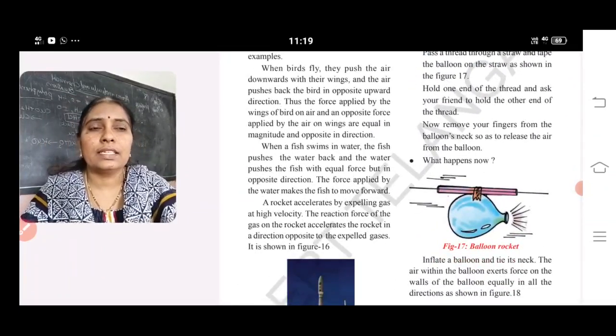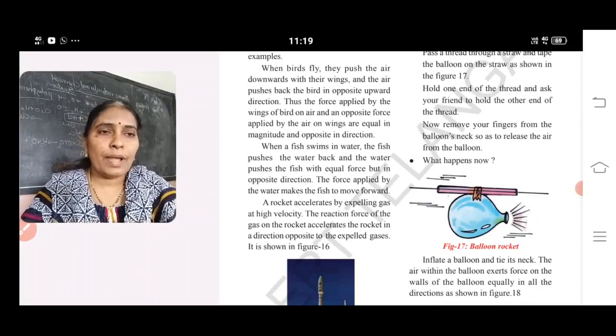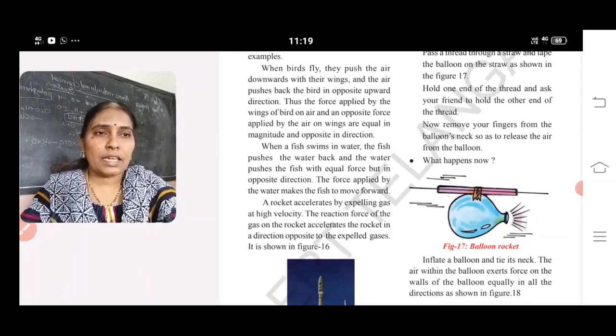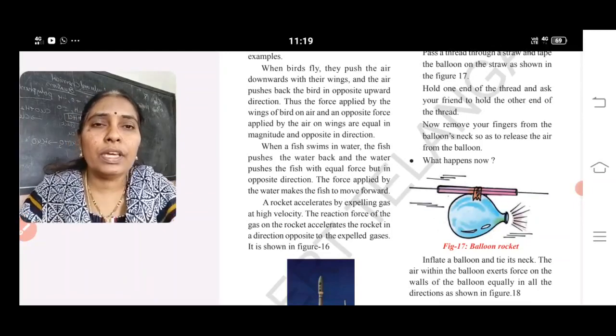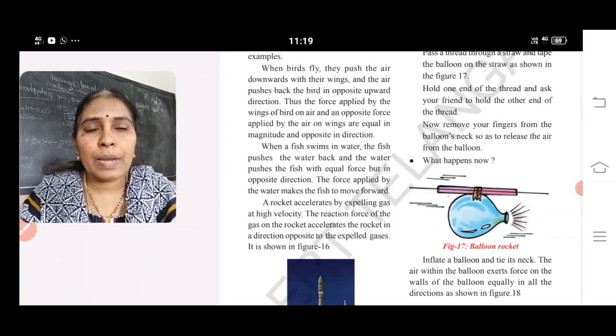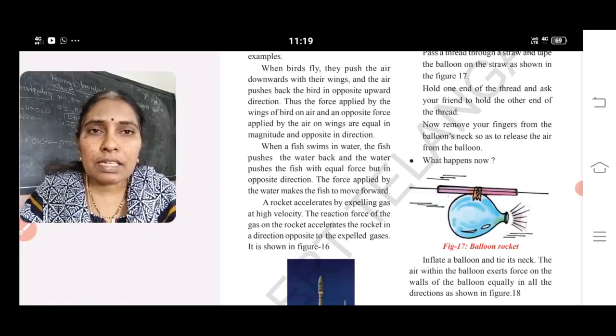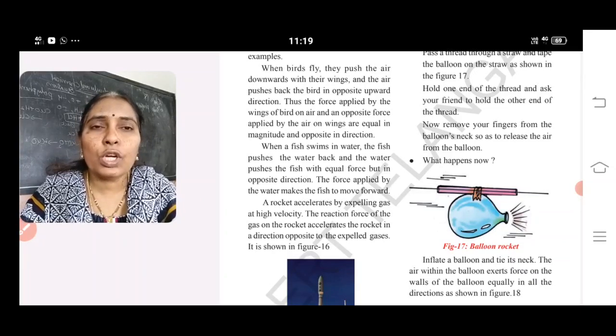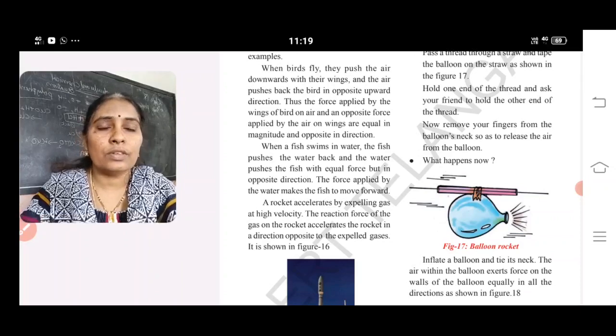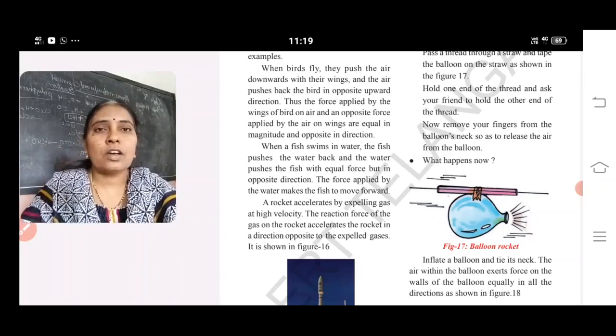Balloon rocket. Take a balloon, fill air in it, and tie it. With the help of plaster, paste some sticks or straw pipes on it, then release the air from the balloon. What you observe is that the air moves backward and the balloon with the straws moves forward.